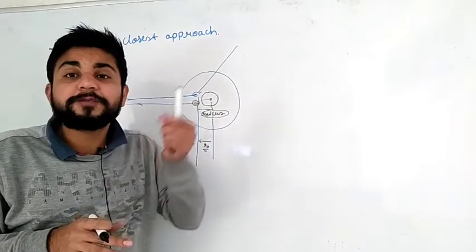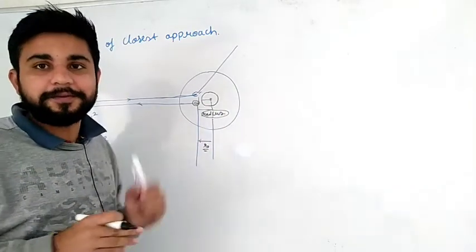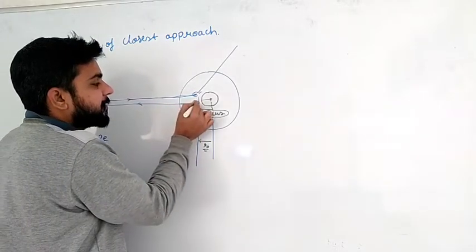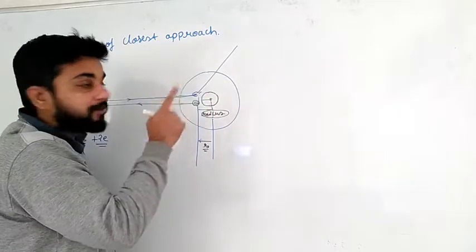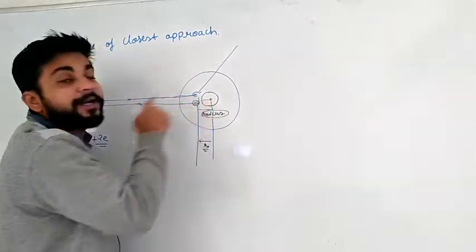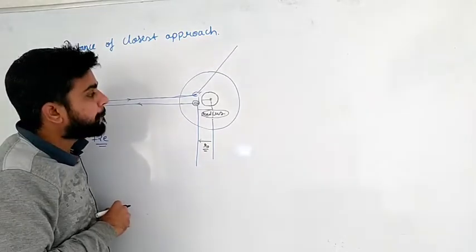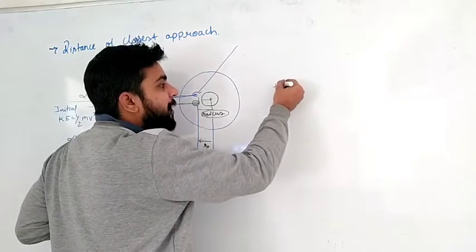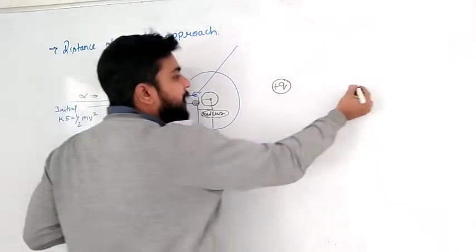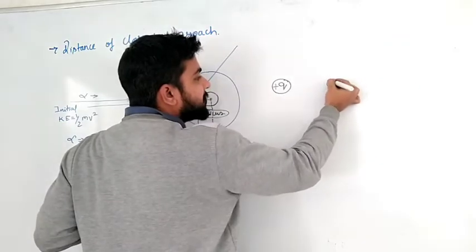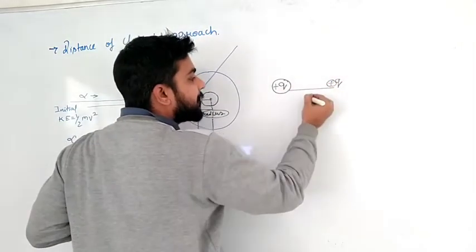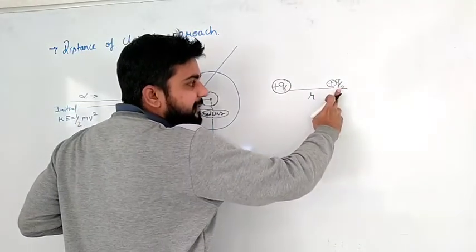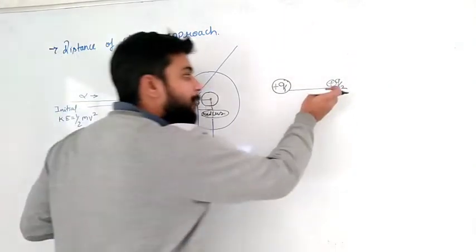And now tell me in which form our kinetic energy is converting or transferring. Sir, slowly it is resisting. And why is it resisting here? Because these positively charged particles are repelling it. Try to understand, a very simple funda. If this is a plus q charge and I want to bring one more plus q charge at a distance r, call them q1 and q2, will it stay here? You will say no sir, it will go backward again.